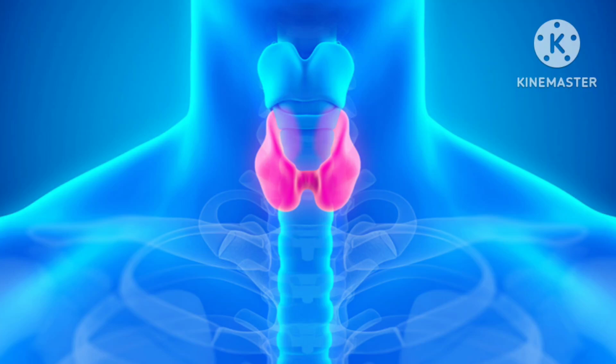If a type 2 diabetes mellitus patient is going for minor surgery, because they are taking tablets, the risk of hypoglycemia is very low. So you have to continue with the treatment. There is no need to change the treatment. But if a type 2 diabetic patient is going for major surgery, you have to skip the hypoglycemic drugs the night before surgery. Keep in mind, stop hypoglycemic drugs the night before surgery.